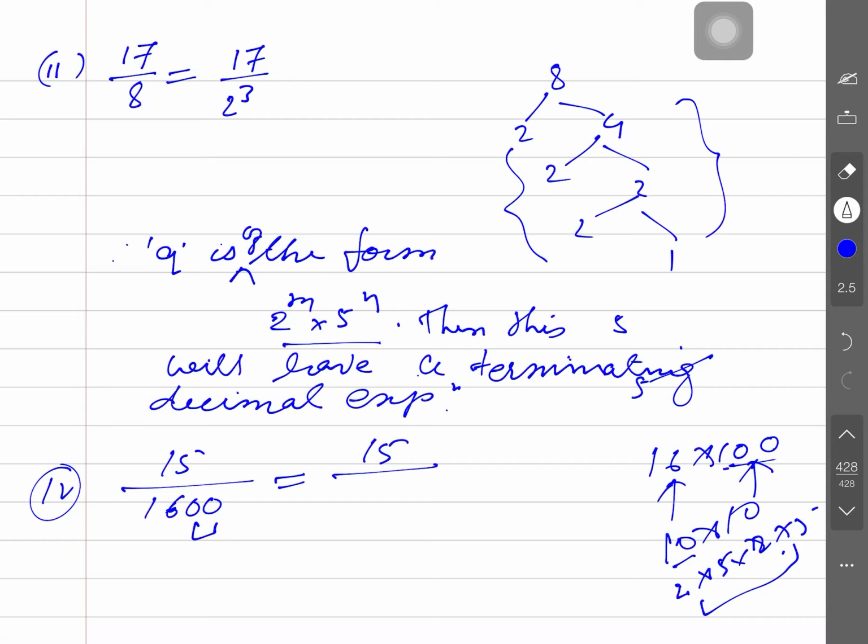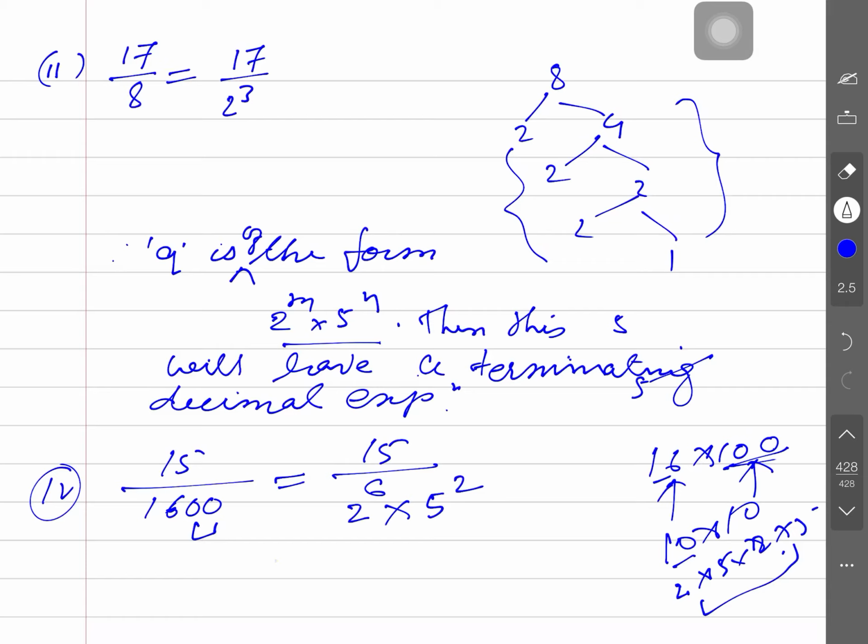So in 100: 2 times 2, 2 times 2, and 2 times 5; and 16: 4 times 2. So total how many times will 2 occur? 6 times. So this can be written as 2 to the power 6 and 5 to the power 2. We factorized it. Now we just have to predict the answer.